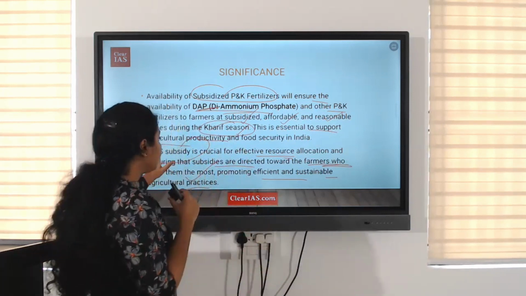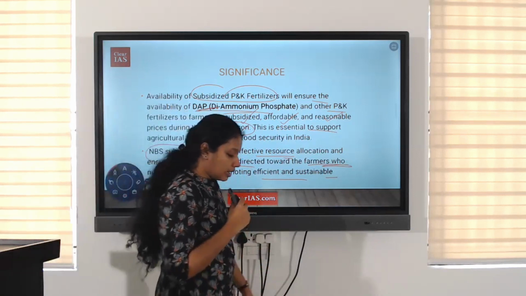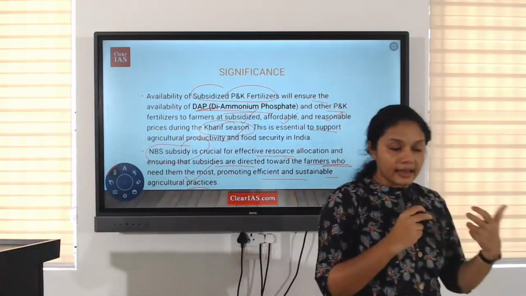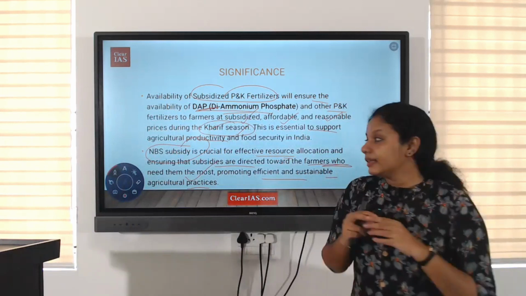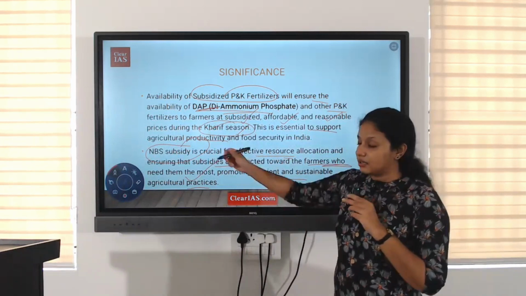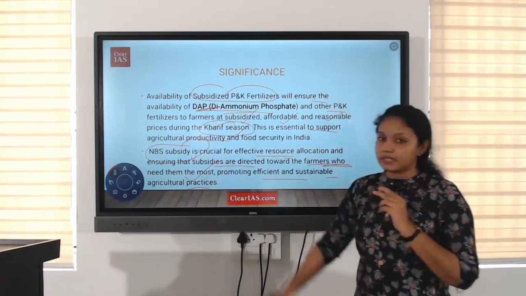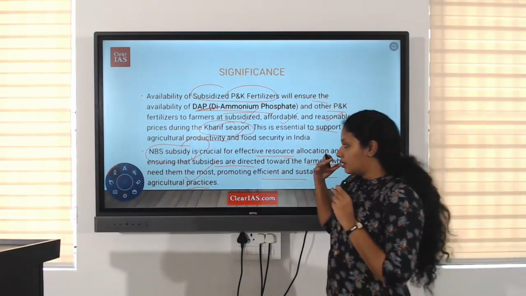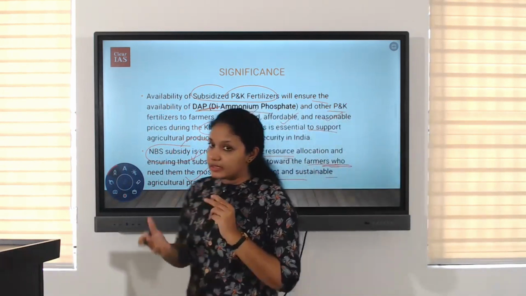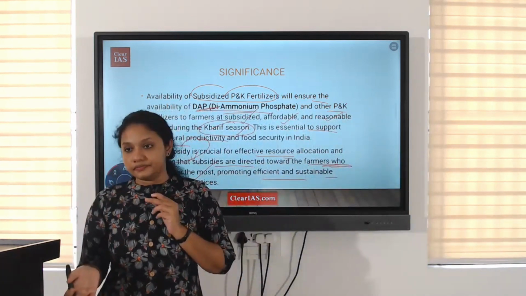Okay, meaning they will not get the adequate amount of fertilizer in a subsidized quantity. Okay, so when farmers are not able to have enough fertilizers on their own, they can get benefit of this NBS subsidy. Why? The farmers will have the ability to get more fertilizers and to develop their agriculture.